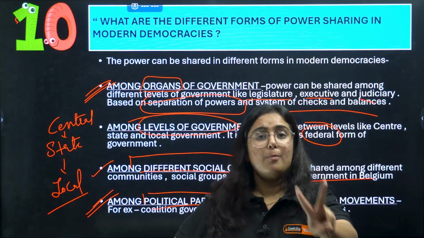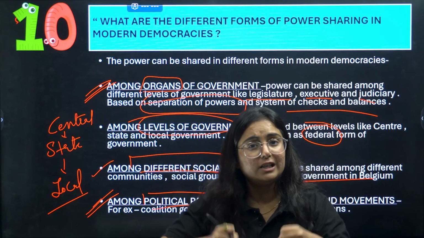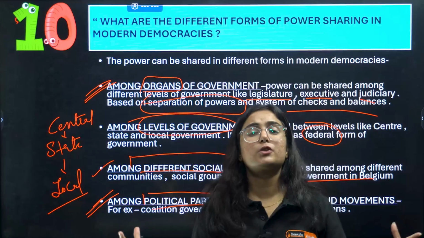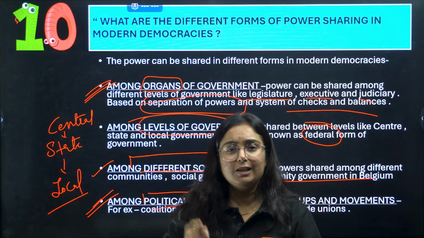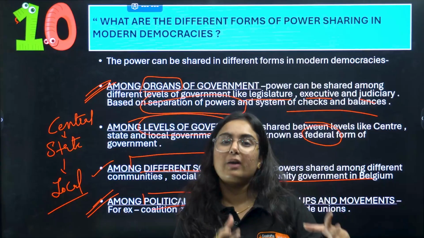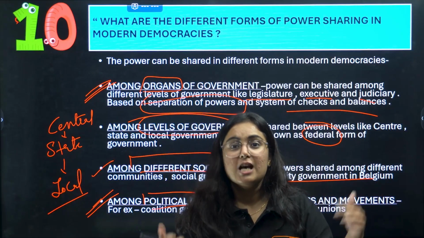When two or more political parties come together to form the government, they are definitely sharing the power. Other than that, we can see several interest groups within our country. Like trade unions are formed whenever any law passed by the government goes against their trade or is a barrier for them. So they unite and protest. What are they doing?